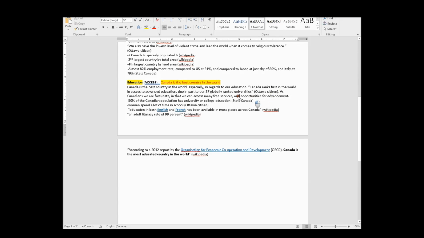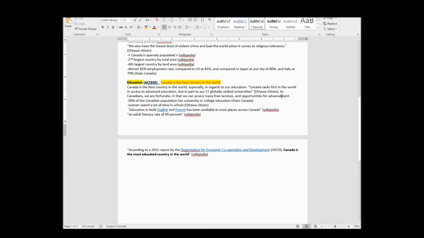So again, I'm trying to clarify what's going on here. What is this? Why is this double underlined? Who knows? What is this saying? It's Canadians. Oh, comma. Oh, I guess that makes sense. Okay, it's Canadians, comma. We are fortunate, comma.